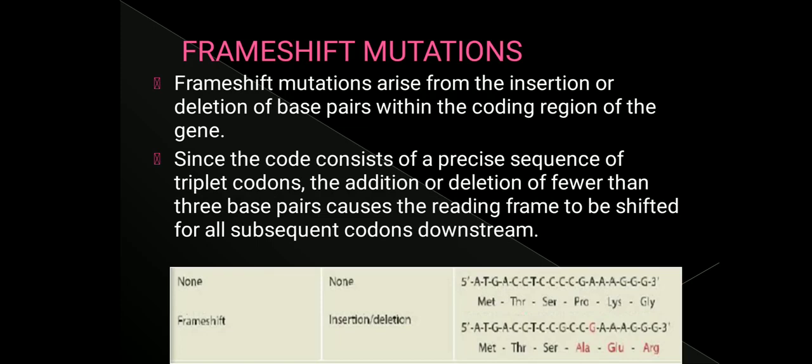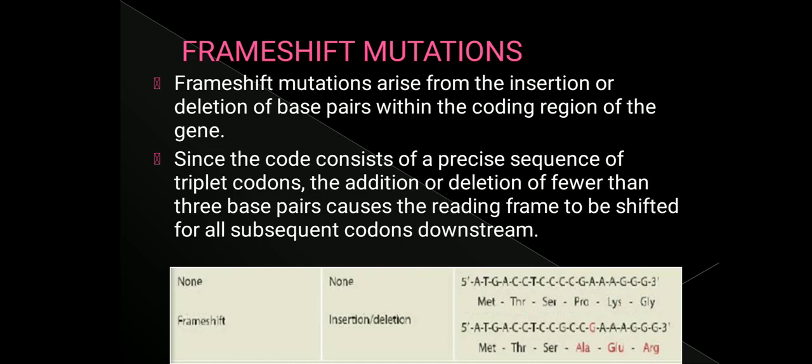The next type of mutation is frame shift mutation. Frame shift mutations arise from insertion or deletion. Till now, whatever we saw was base substitution. Now frame shift mutation involves the addition or deletion of base pairs within the coding region of the gene. So if any base is deleted or any base is added, we call that type of mutation a frame shift mutation, because it changes the coding sequence itself.